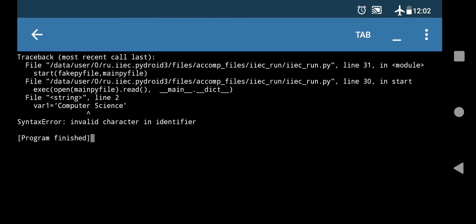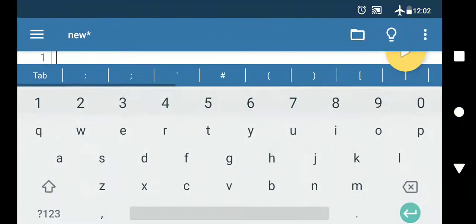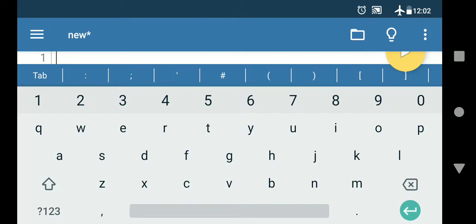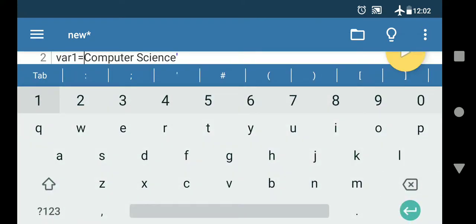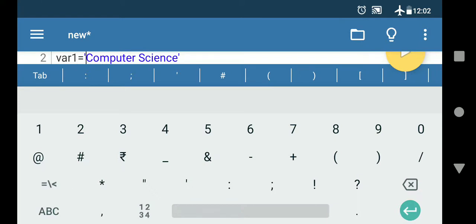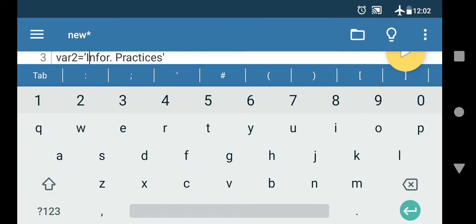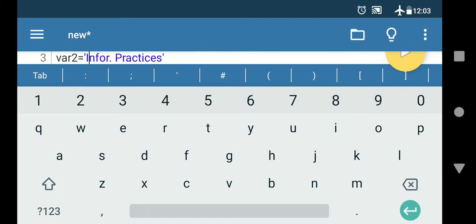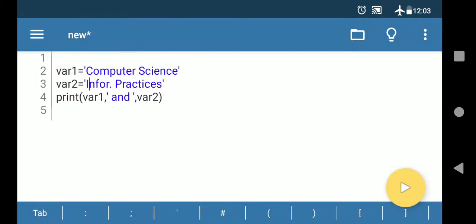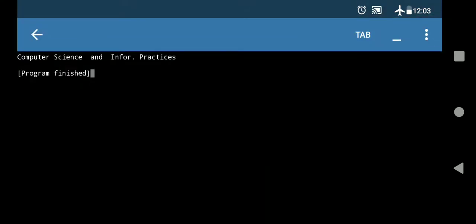Now in case of output, what will happen? As you can see, it is showing an invalid character. Why is it showing invalid character? Because we have to change these inverted commas basically. So let us change it. This is the problem with the inverted commas. Single or double you can use, it's okay, but it should be in a proper manner. So the beginning is wrong. This is the reason. I'm correcting it again. Informatic practices, as you can see now it's corrected, and now you can see the output here. So output is coming: computer science and informatic practices.